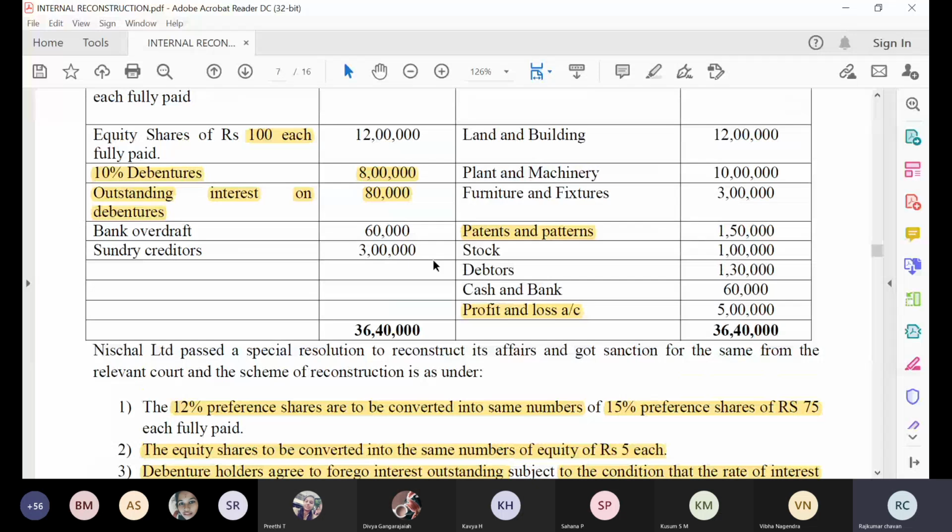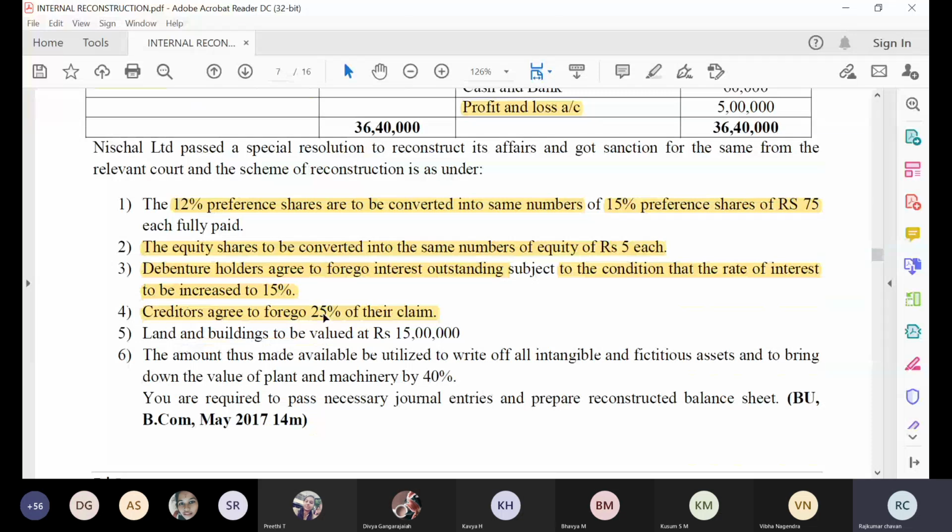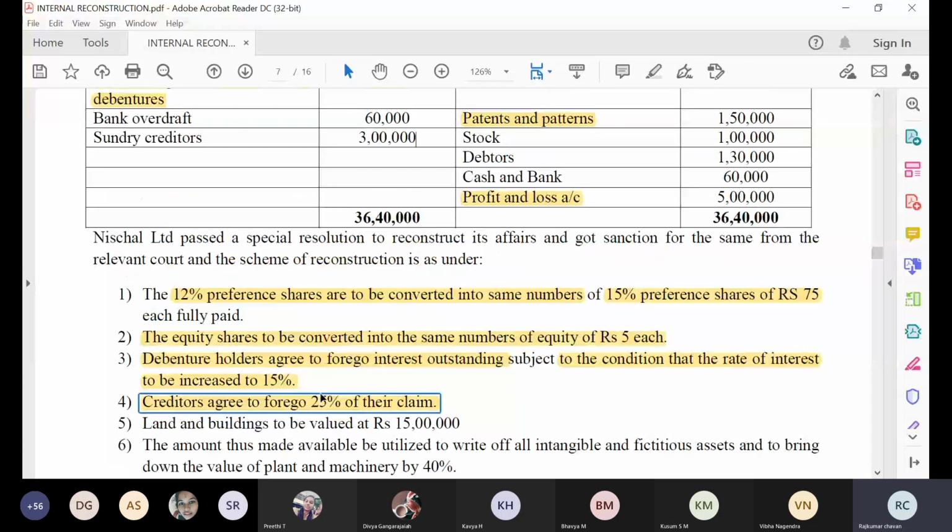So now, how much is the sundry creditor? 3 lakh rupees. Out of 3 lakh rupees, they are telling that 25% they are ready to forego. So if we calculate 25% of 3 lakh rupees, it will be 75,000 rupees, right? Just take the calculation. Right, 75,000 rupees.